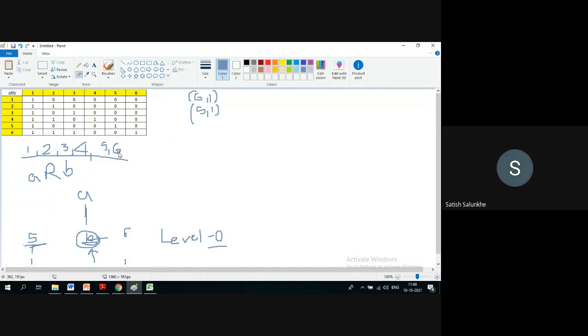So for 6, comparable element is 1. 6 comma 1 is there. Is only 1 there? No. 1 is there, 2 is there, 3 is there and 6 is there. Right. For 5, 1 and 5. For 4, 1, 2, 4. For 3, 1 and 3. For 2, 1 and 2. And for 1, 1 itself. So for this element, you do not have any other comparable element except itself. Are you getting? Yes, sir.